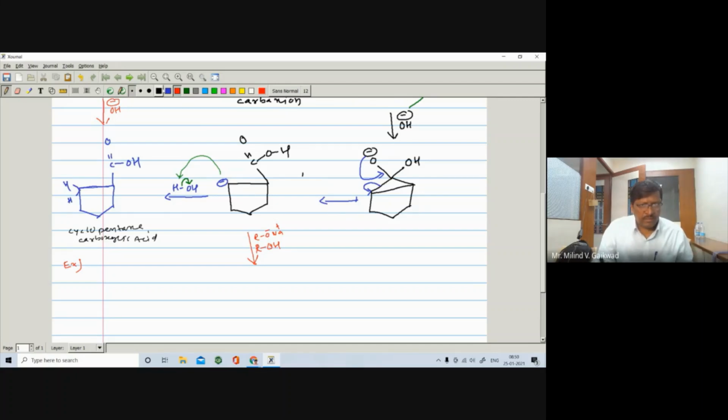So I will write the mechanism so that we can also understand it in detail, right? So let us see the mechanism of this reaction. When you carry out the same reaction, the starting compound is cyclohexanone. There is the presence of a 6-membered ring. There is a CO, and there is the presence of alpha halogen, and here are 2 hydrogens, and these hydrogens are alpha hydrogen atoms.